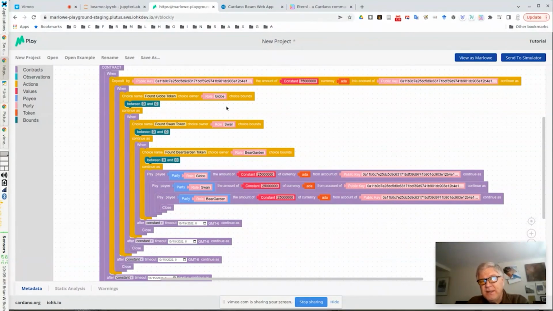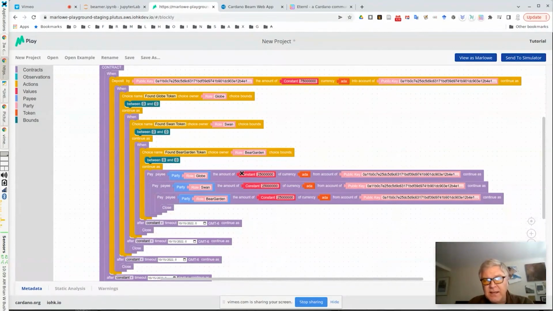And basically, anyone who's authorized to retrieve them would be authorized to be a party in this contract. So you could use contracts and the geolocation for things like scavenger hunts, token drops, geocaching, things like that. So all this is doing here, these three choices are just proofs that a particular person has the three tokens involved. Now, once they've proved that they have the tokens, then the contract just pays out the funds, and it